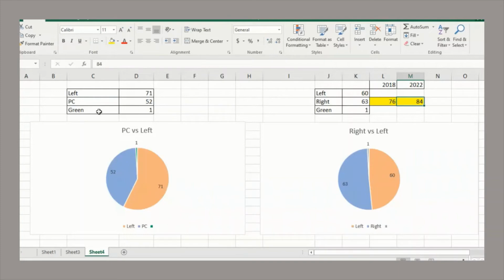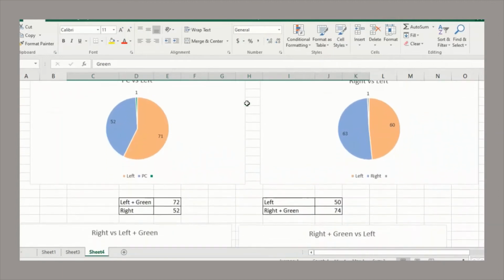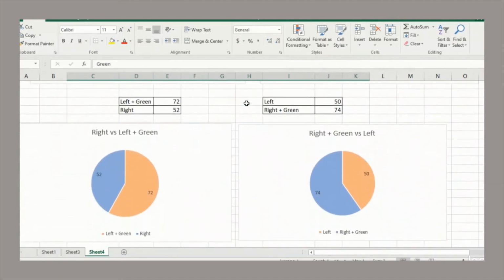Now, in these cases, we are treating the Greens as separate here. We're not treating them as right or left wing, because they do have elements of both sides of the political spectrum. But if we do include the Greens, well, then the situation looks like that. If we count the Greens as left wing, well, then the left wing actually defeats the right wing bloc with 72 seats versus 52.